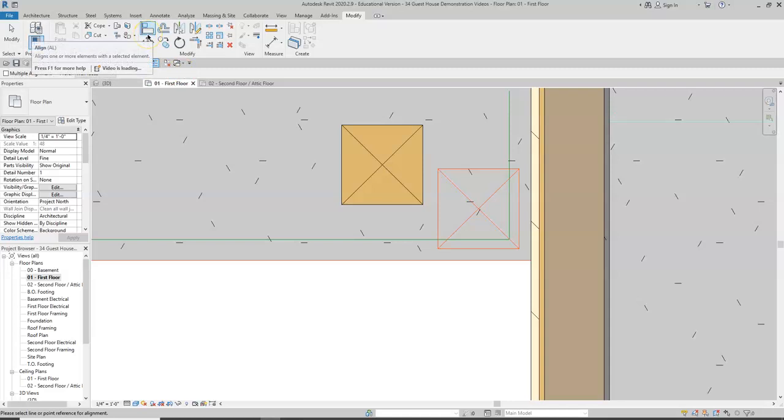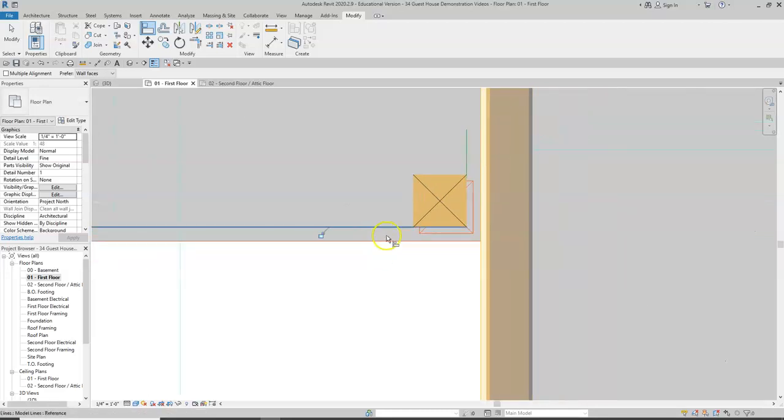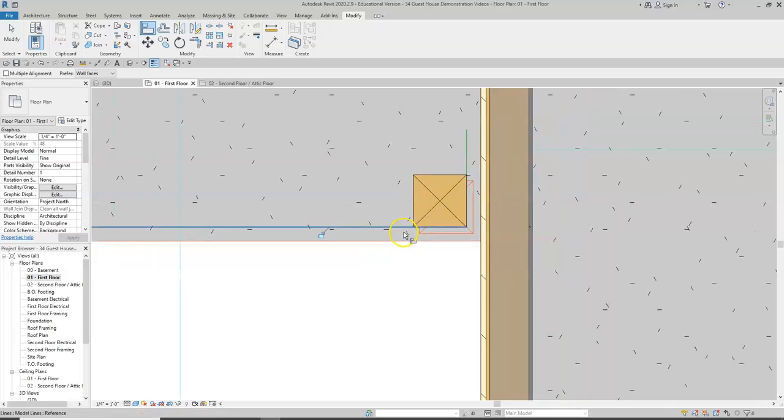So the first thing we click after we click on the align tool is the line where we want something to go. We want something to go to this line. And then the second click is what element we want to move. Just like that. So same thing again, click on the line, then click on the element, and then boom, there it is, perfectly offset both on the up and down axis and the left and right axis.